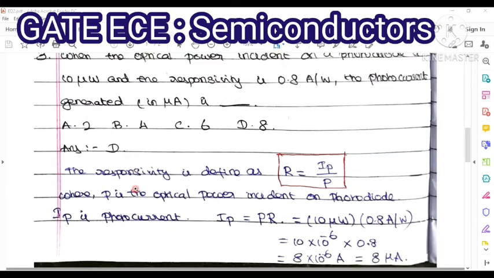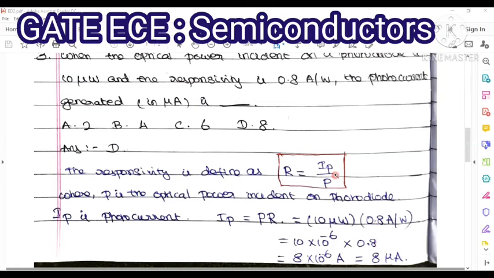Let us check. The responsivity is defined as R equal to IP by P, where P is the optical power incident on the photodiode and IP is the photocurrent.